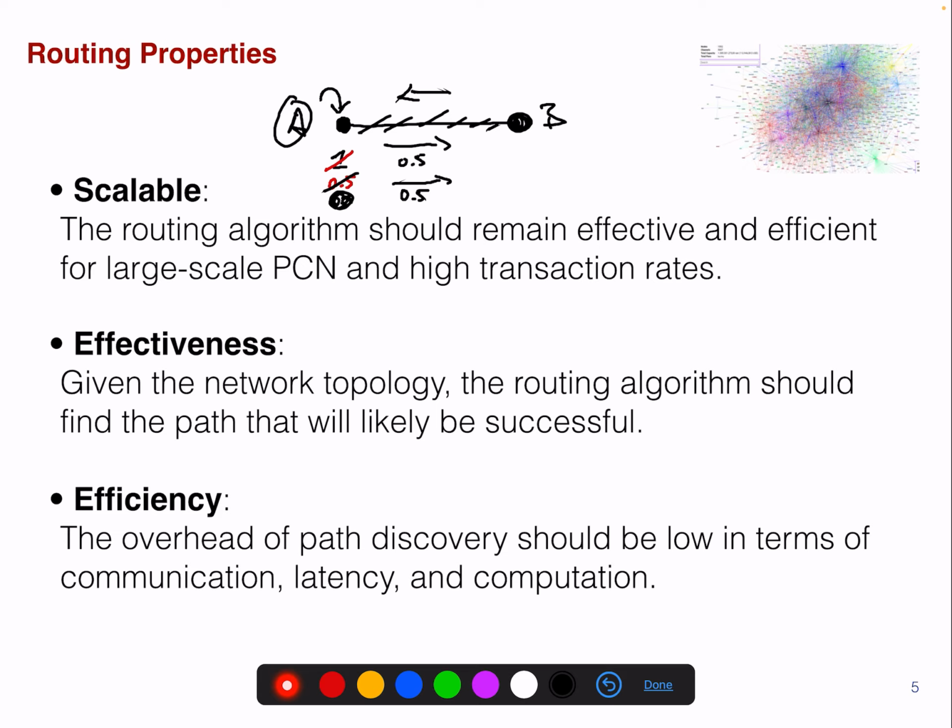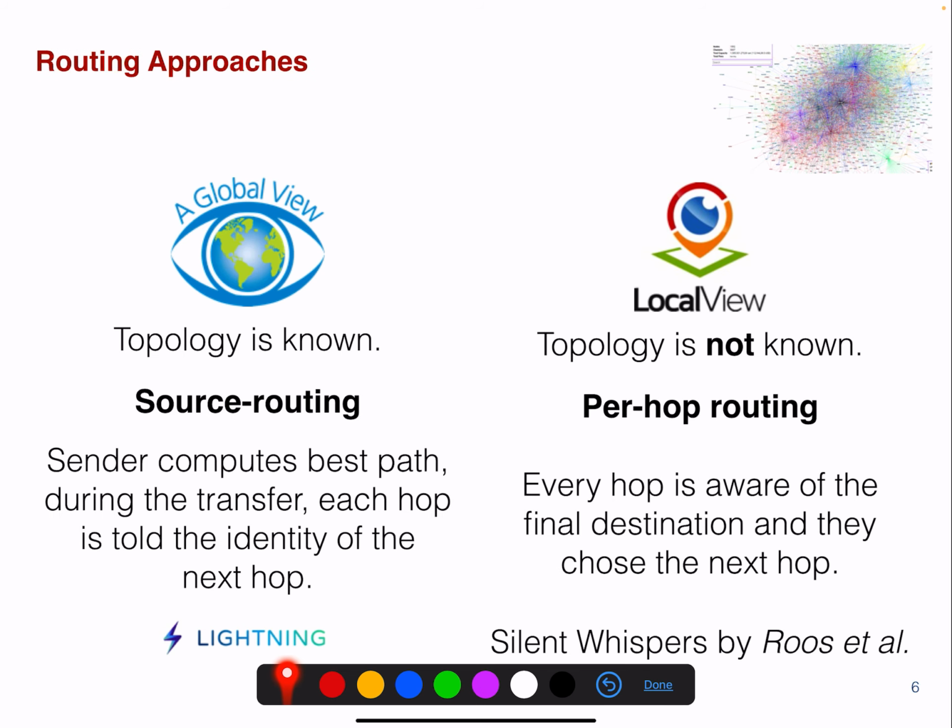And that's why the routing algorithm needs to remain effective and efficient for high transaction rates, when these states are being updated. So there are two main routing approaches. There's the global view and there's the local view. The global view assumes that the topology is known, right? You have a view of everything, so you know what the topology looks like. And what's typically performed here is the so-called source routing. This means the sender computes the best path during the transfer. Each hop is told the identity of the next hop, right? That's something that Lightning does.